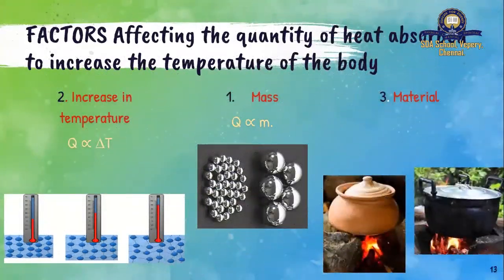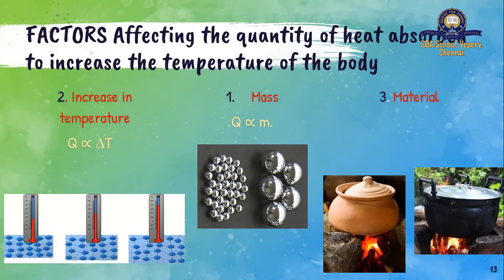We will move to the next important topic. Factors affecting the quantity of heat absorbed to increase the temperature of the body. In the previous case, I told you temperature depends upon the quantity of heat, upon the mass of the substance, and upon the material of the substance. Now we are going to see whether it is directly proportional or inversely proportional. But here we are going to see how the quantity of heat